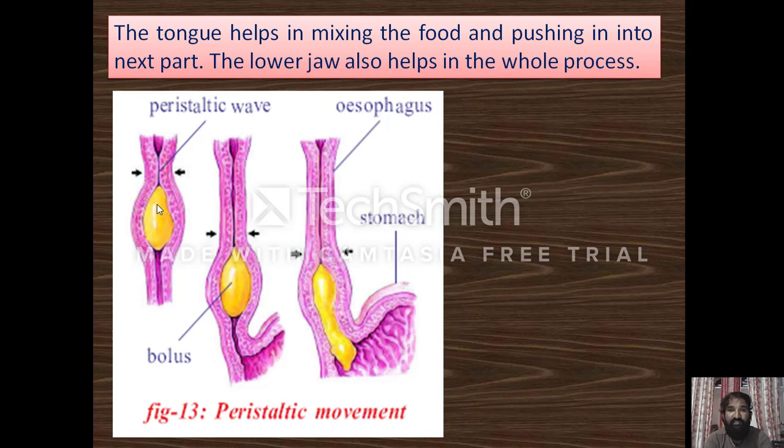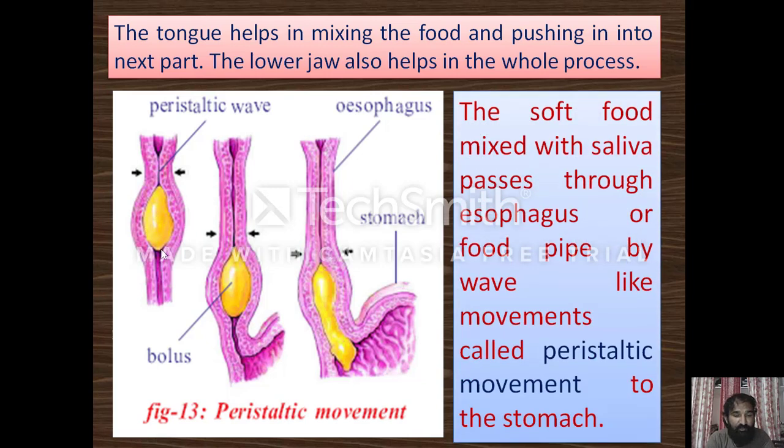When the food is swallowed, it enters the long tubular structure which is called the esophagus. The esophagus creates a pressure on its wall, and that's why the food material is pushed inside to the stomach. As the food passes through the esophagus, the upper muscles are contracted and the lower ones are released, and as it moves, the upper ones contract and the lower ones relax. So it shows a wave-like movement.